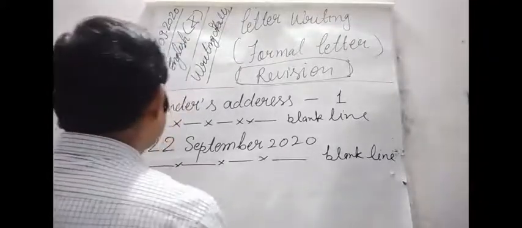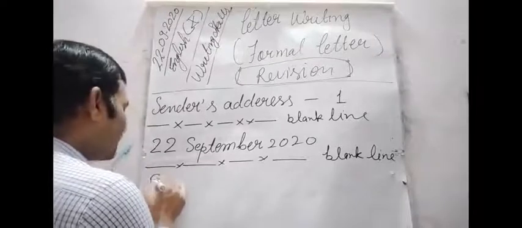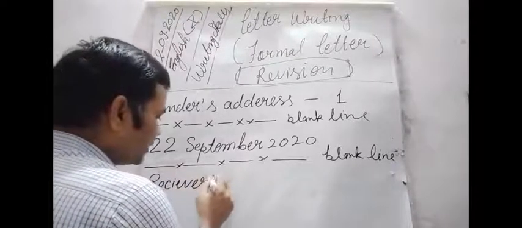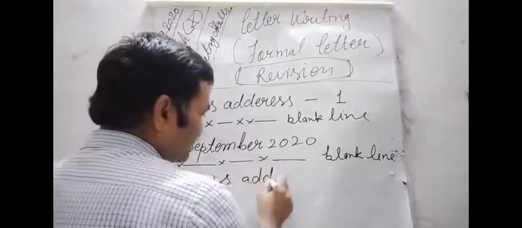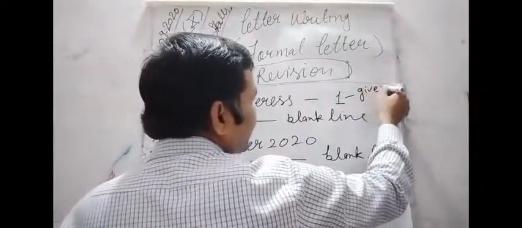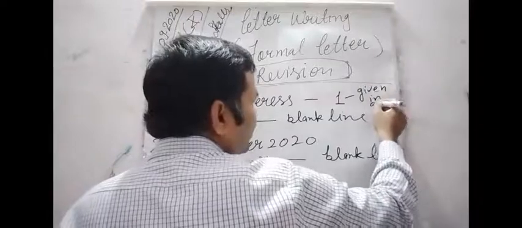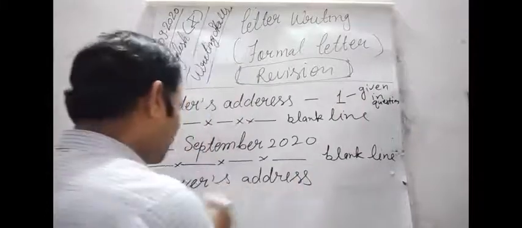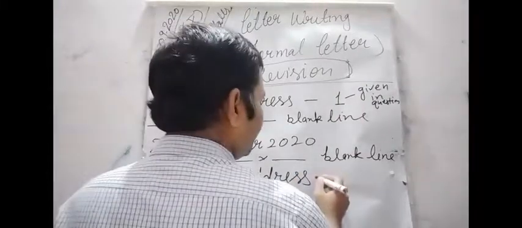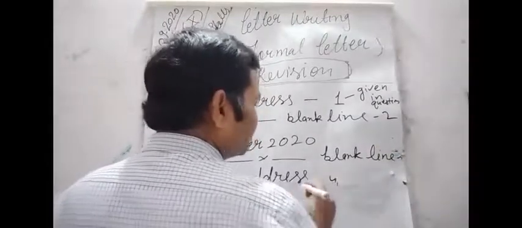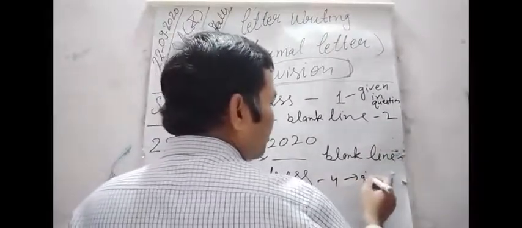After leaving a blank line, you have to write the receiver's address, and most probably you will find it given in the question.